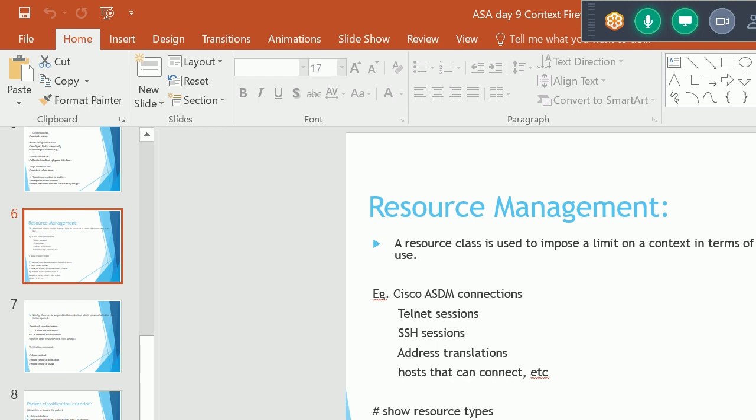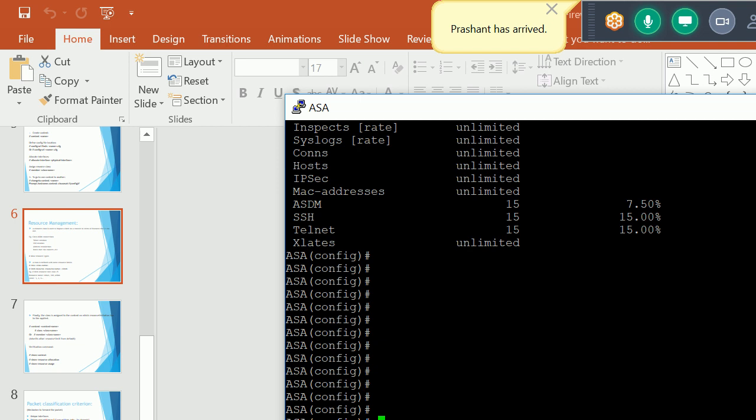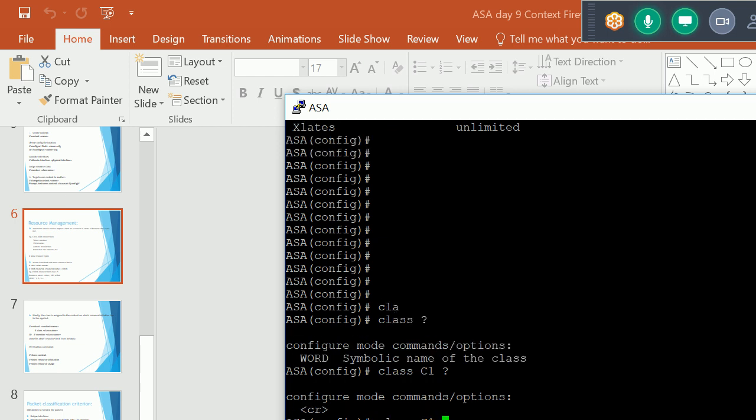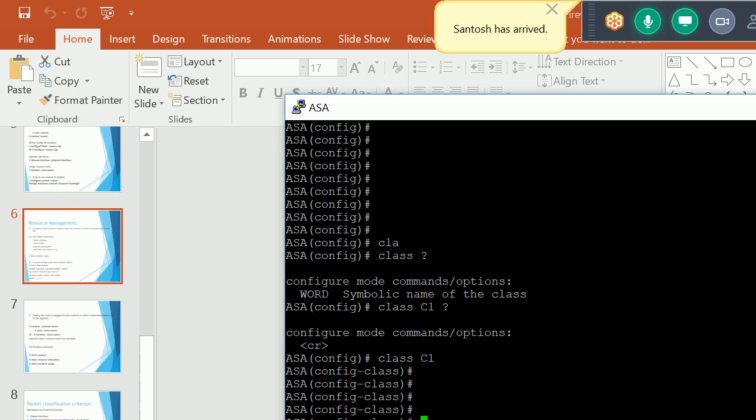So how can we configure the class map? We write this class, give the name, and then give the limit resource, and after that we can give the name of the resource and the limit. I'll go to my ASA. We need to configure this resource allocation from the system context only, remember? I'll give the name, like I am creating one class for context C1.